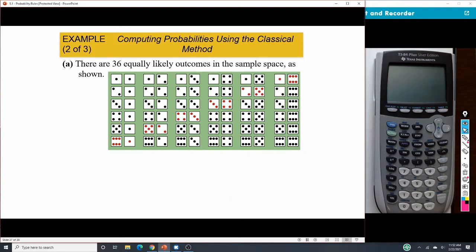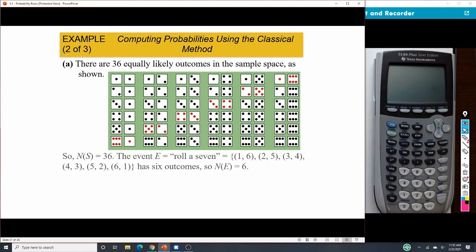Now, what about rolling where it adds up to 7? Well, here are the possibilities. We could roll a 1-6, a 2-5, a 3-4, or a 4-3, a 5-2, and a 6-1, okay? So that means there's 6 outcomes total for that. And so the probability would be 6 out of 36 or 1/6. So we could put that in our calculator and get the decimal as well based on whatever they're asking for in our homework. Are they asking for the fraction or asking for the decimal?